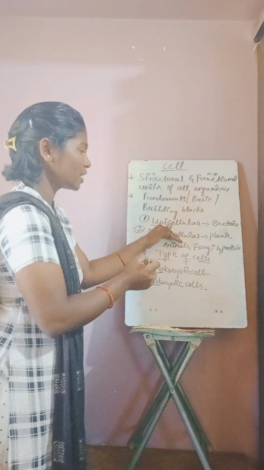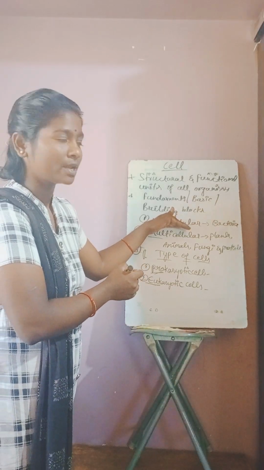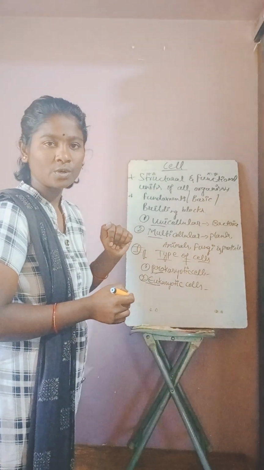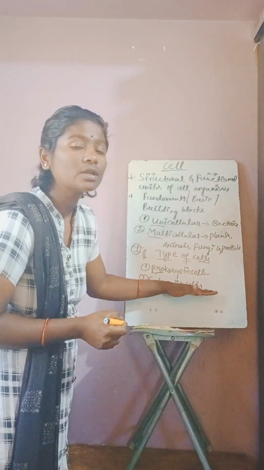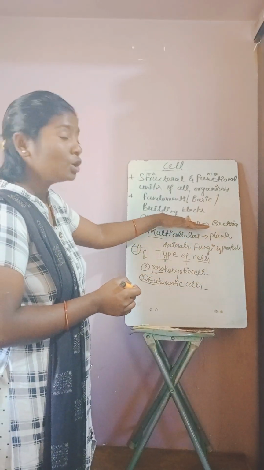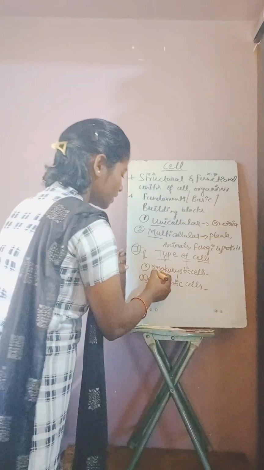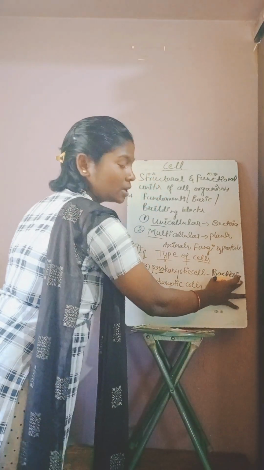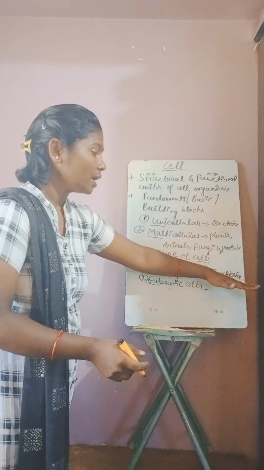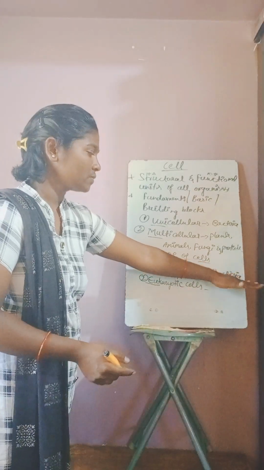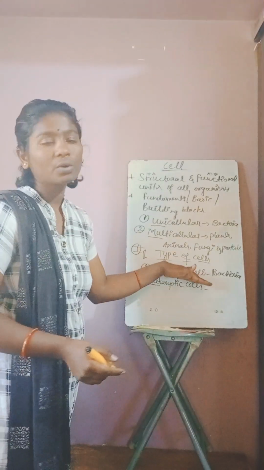All the multicellular organisms evolved from unicellular organisms. Like that, all the eukaryotic cells evolved from the prokaryotic cells. Almost all eukaryotic cells are multicellular in nature. All the prokaryotic cells are unicellular in nature. If we consider an example for a prokaryotic cell, it is bacteria. Bacteria is a unicellular organism and it doesn't possess any nucleus, nuclear membrane or any cell organelles. That's why bacteria come under the prokaryotic cell.